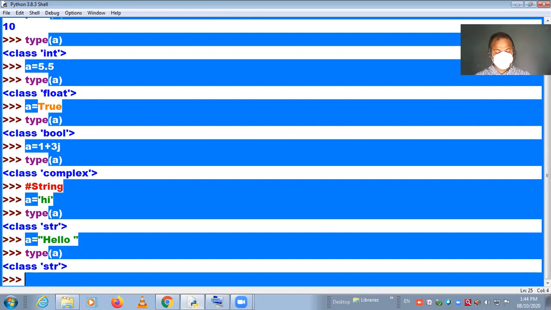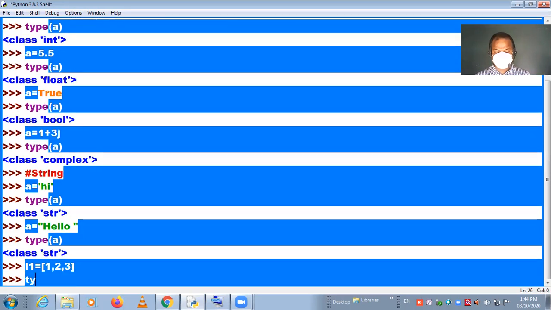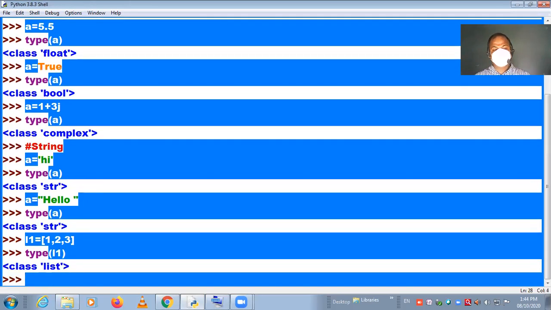Now see the list. l1 equals square brackets, 1 comma 2 comma 3, close the bracket. Now see the type. This is an example of a list, l1. Type list.